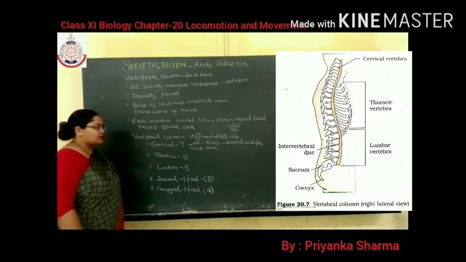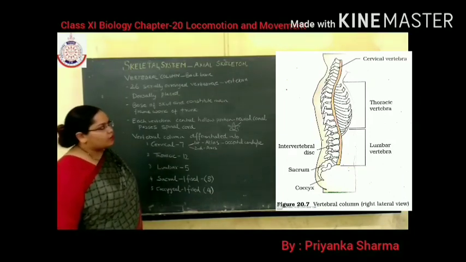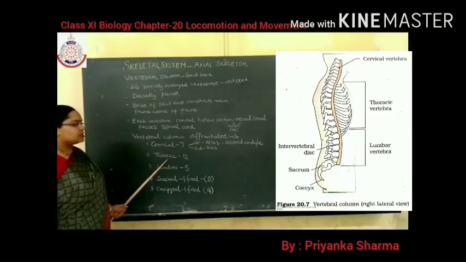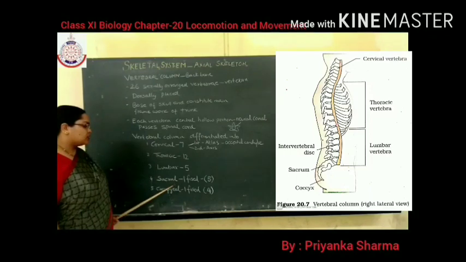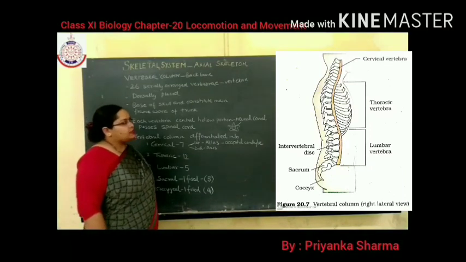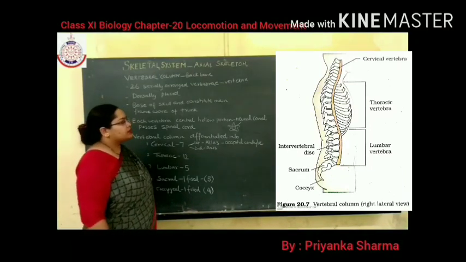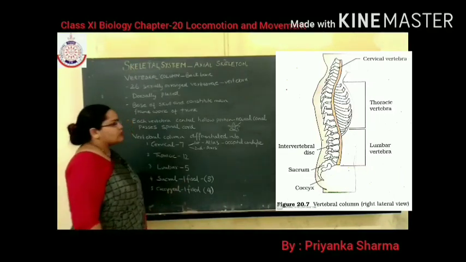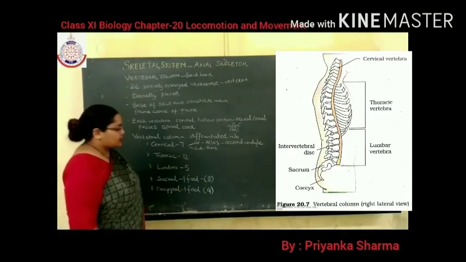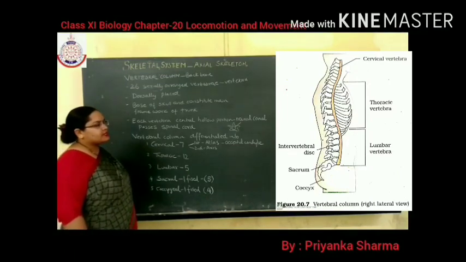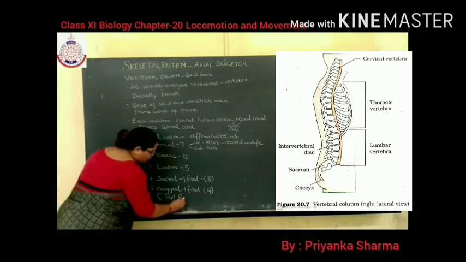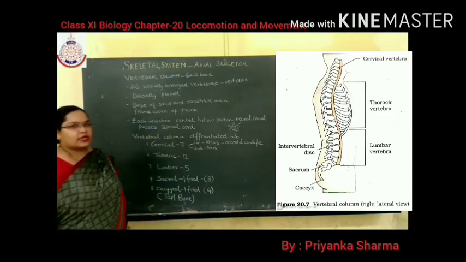You can see in the diagram: cervical vertebrae, thoracic vertebrae, lumbar vertebrae, sacral vertebrae and coccygeal vertebrae. The sacral vertebra is also known as the sacrum, and the coccygeal vertebrae are also known as the coccyx, or the tailbone.